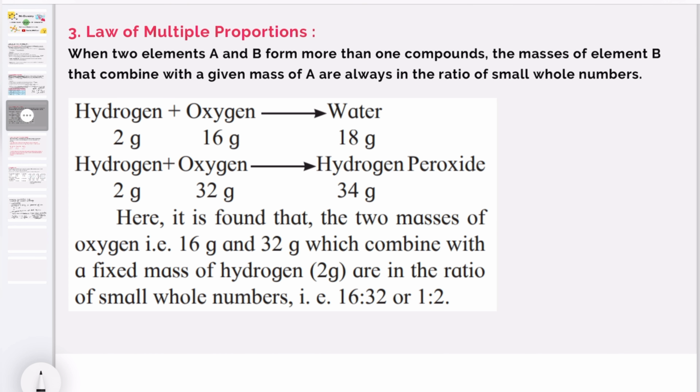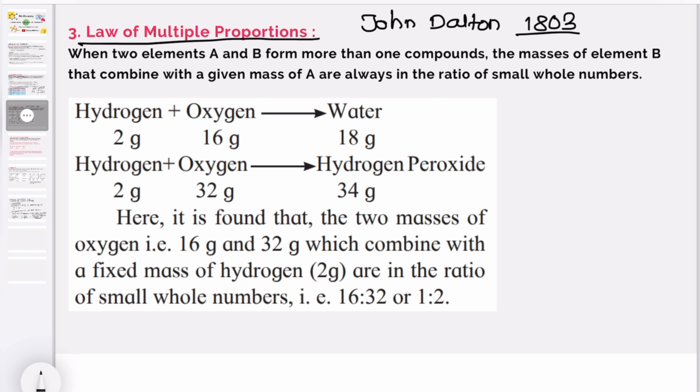The next law is the law of multiple proportion. This law was proposed by John Dalton in the 18th century. It has been observed that 2 or more elements may form more than one compound.